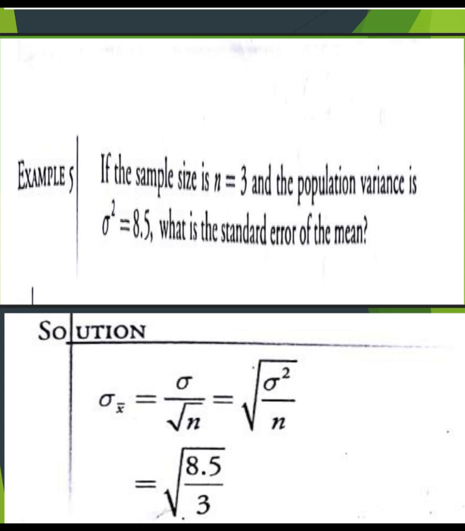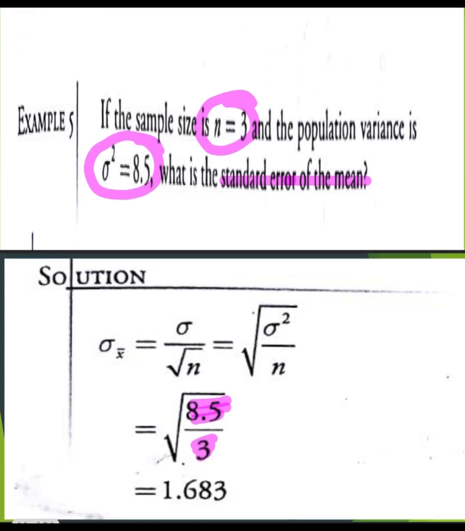Example number 5. If the sample size n is equal to 3 and the population variance sigma squared is equal to 8.5, what is the standard error of the mean? So for our solution, sigma over the square root of n is equal now to the square root of sigma squared over n. Replacing sigma squared with 8.5 and n with 3, that is now 1.683. What is 1.683? That is the standard error, denoted by sigma sub x bar.